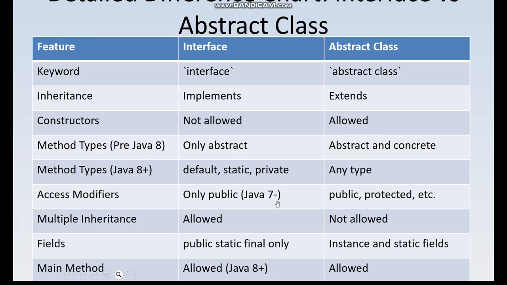For access modifiers, till Java 7 only public in an interface, and an abstract class allows public, protected, etc. Multiple inheritance is allowed through interfaces, which is the main advantage of interfaces, but not allowed in an abstract class. Fields in an interface can be public, static, final only, but in an abstract class instance and static fields can be there. And the main method is allowed in interfaces from Java 8 onwards, and in an abstract class also, public static main method is allowed. That is the